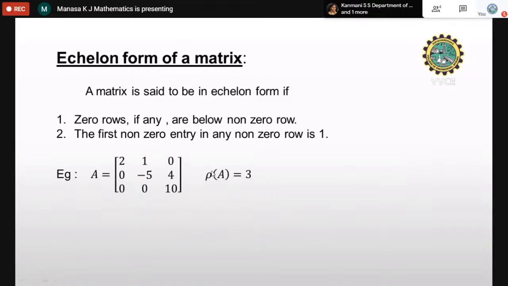So the only thing is you have to convert the given matrix into row echelon form or echelon form matrix by using row operations, and the number of non-zero rows is equal to the rank of that matrix.